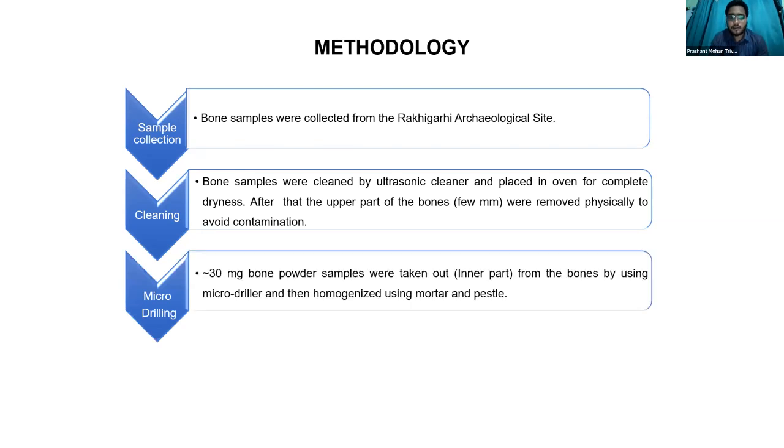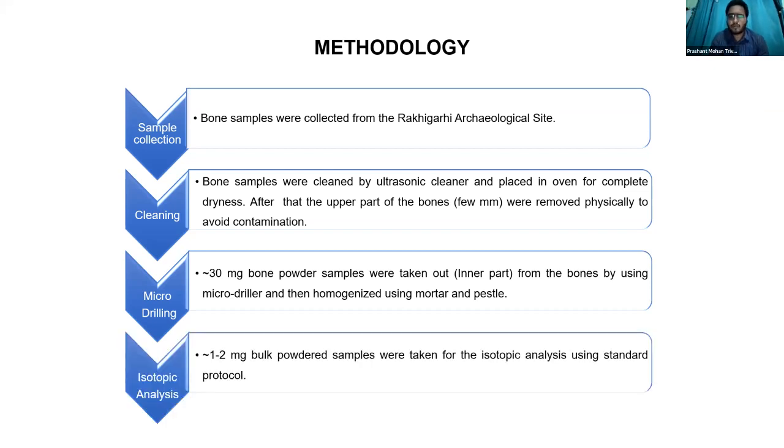Then, after taking care of the contamination, we used a micro driller. Around 30 milligram samples were taken from the inner part of the bones using micro drillers and then homogenized using a mortar and pestle. Then comes the isotopic analysis. Around 1 to 1.5 mg of bulk powder sample was taken for the isotopic analysis using standard protocols.